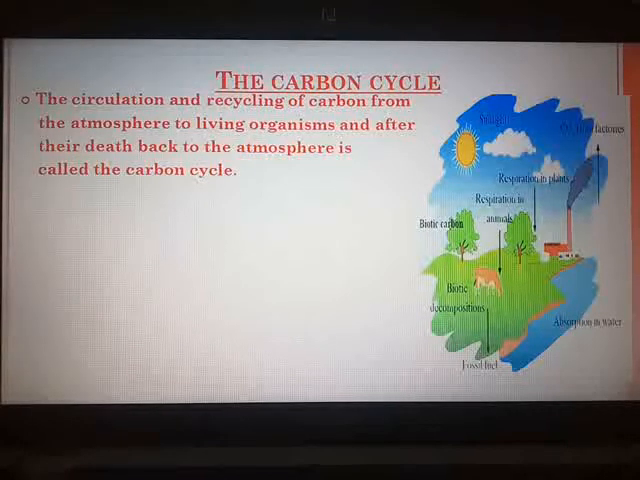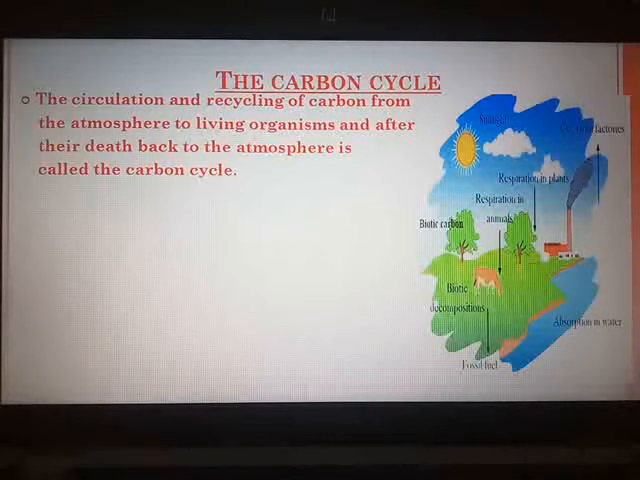Now these plants, the kingdom Plantae, they convert carbon dioxide into carbohydrates. By which process? By the process of photosynthesis. You all know it is a very important process in plants by which they trap the solar energy and prepare their own food, and they produce the carbon compounds like proteins and fats. Herbivores feed upon these plants.